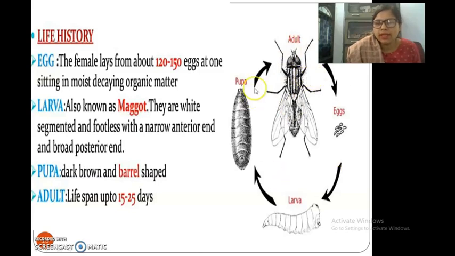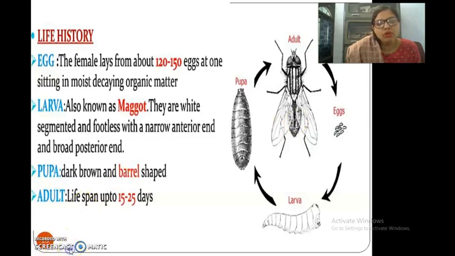This whole cycle usually takes only 5 to 6 days in summer, and in winter it becomes 18 to 20 days. The lifespan of a housefly is usually 2 to 3 weeks.